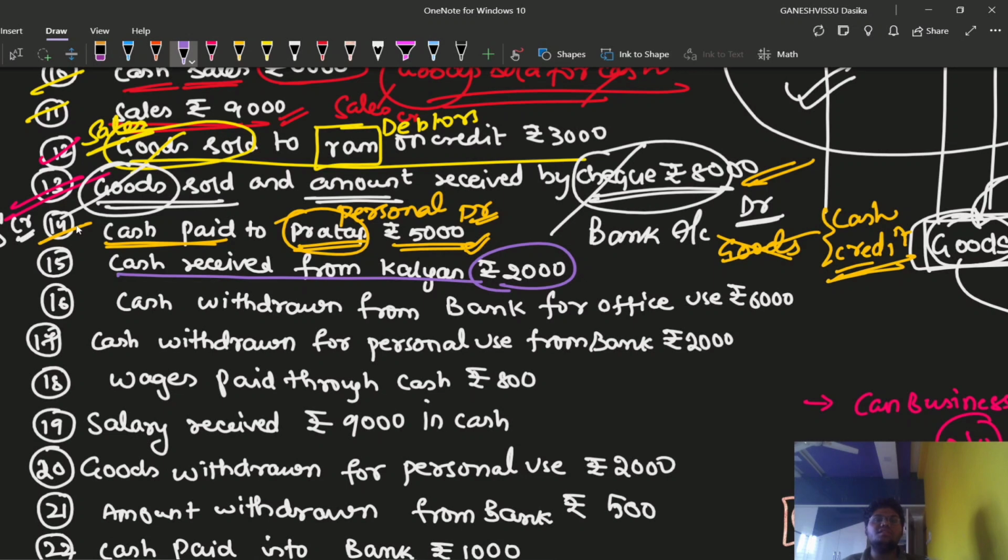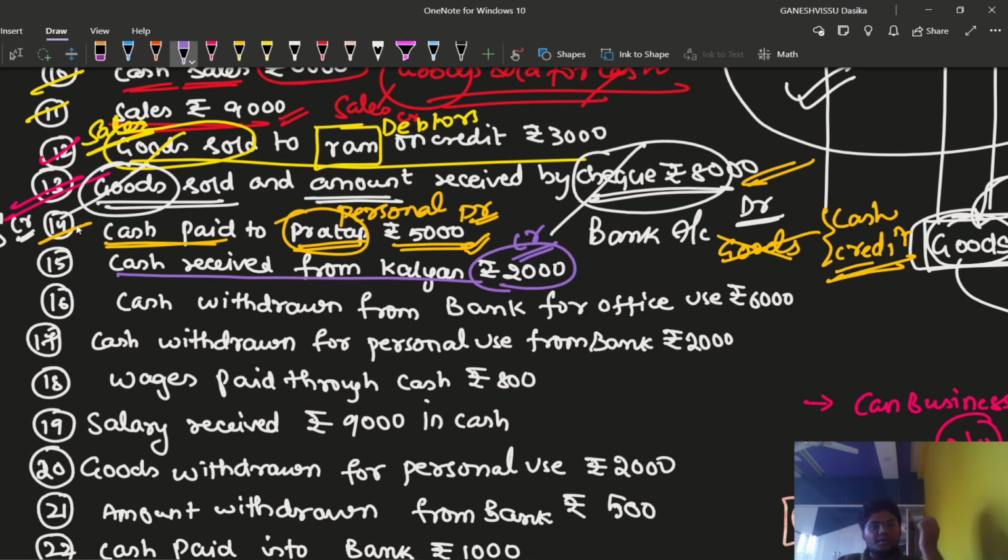That means who is the receiver or who is the giver here? Kalyan is the giver, right? Because he is giving us the amount. So can we credit the Kalyan account? Because he is a giver, according to the personal account rule: debit the receiver and credit the giver. So we can credit the Kalyan account by rupees 2,000.